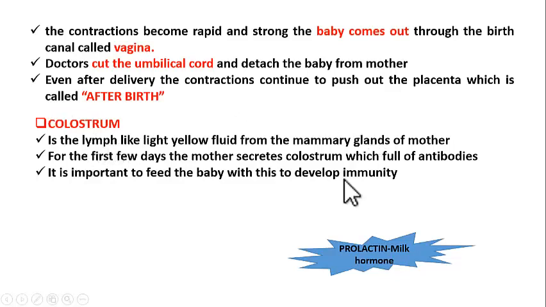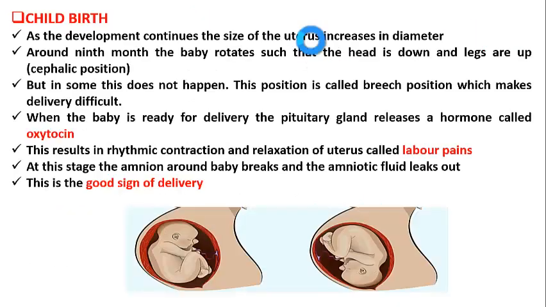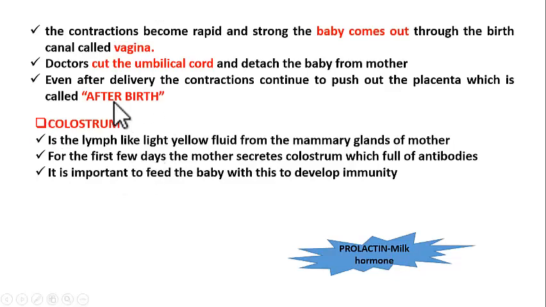Now, this colostrum is full of antibodies. It contains varieties of antibodies which protect the baby from various diseases. So the doctor always suggests the mothers to feed their baby with colostrum. No baby should miss out this colostrum because it is very important for the development of immunity in the newborn babies. Did you understand? So what did you learn in this video? You have learnt fertilization, development of embryo, then childbirth, and you have learnt about colostrum. I hope you all understood this video. Thank you.